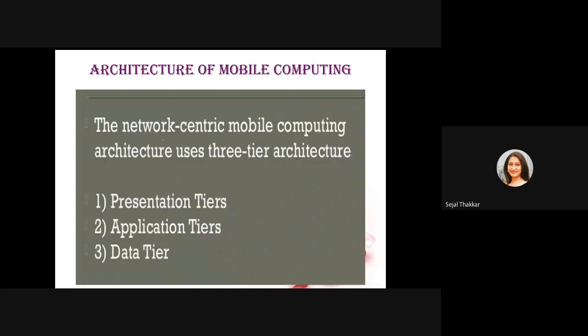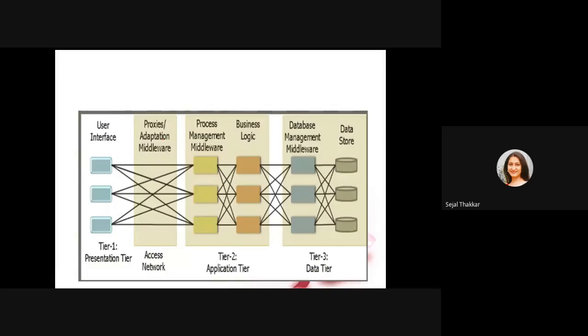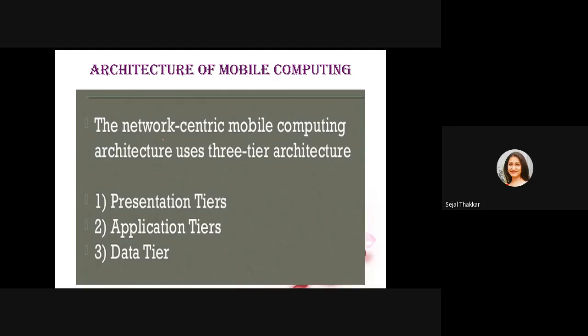So you can see here the first one is presentation tier, second one is application tier, and the third one is data tier. So what is the meaning of this presentation tier? Presentation tier means where users can actually interact. Like suppose I'm typing something on my browser, that comes under the presentation tier. I'm typing www dot gmail.com. So what I'm doing, I'm interacting with that particular Gmail using that browser. So that is my presentation tier.